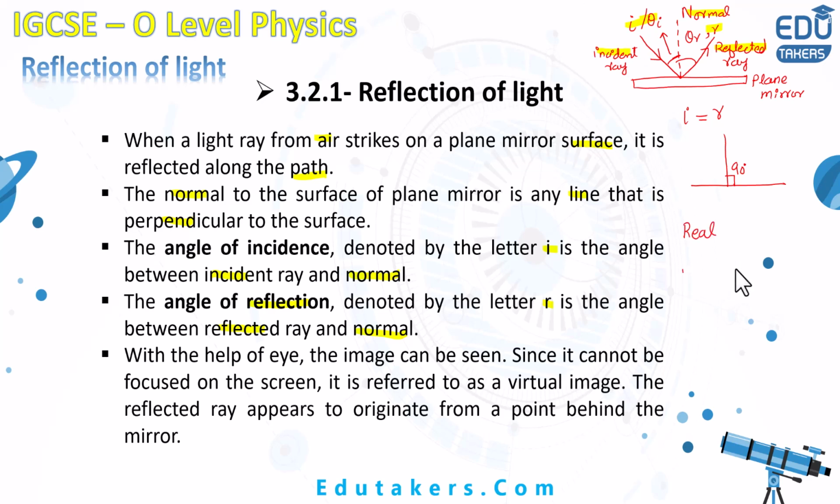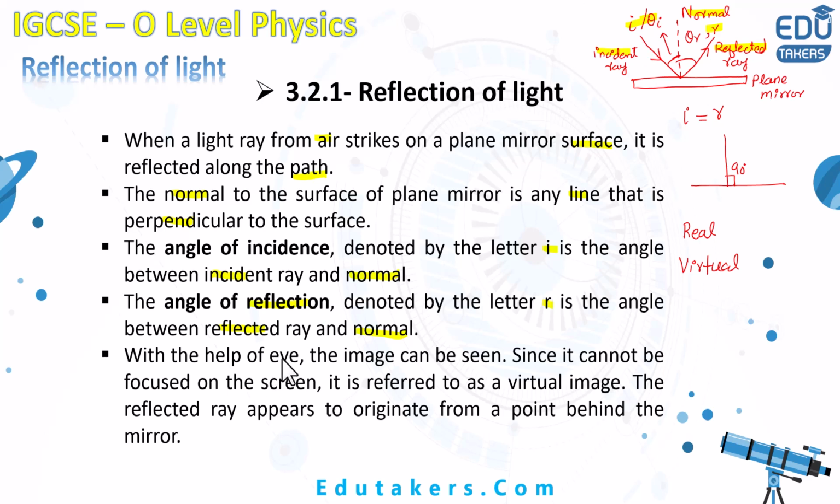Both of these are different from each other. The image which is formed by the plane mirror is a virtual image, as this image cannot be focused onto the screen. Because when the image is formed by the plane mirror, the rays seem to originate from a point that is behind the mirror. So that's why you cannot focus it onto the screen. Such kind of image is basically called a virtual image.